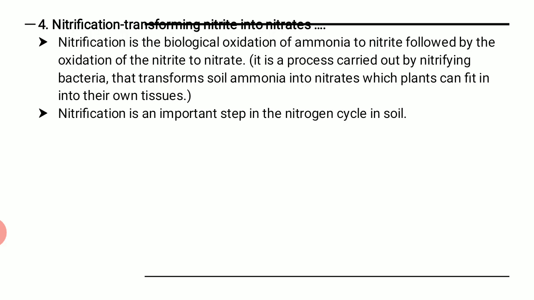The fourth one is nitrification. What is nitrification? Nitrification is the transforming of nitrite into nitrates. It is the biological oxidation of ammonia to nitrite, followed by the oxidation of nitrite to nitrate. It is a process carried out by nitrifying bacteria that transforms soil ammonia into nitrates which plants can fit into